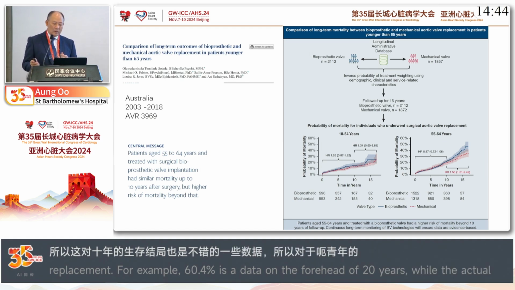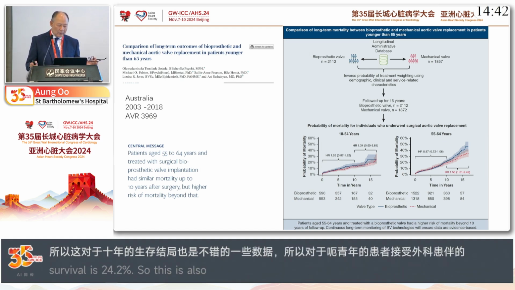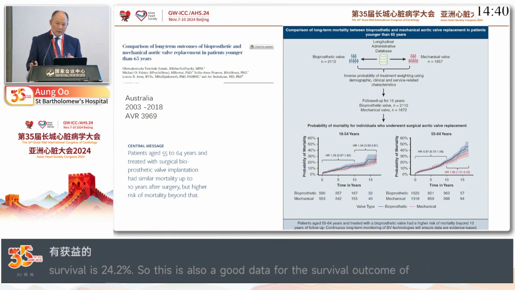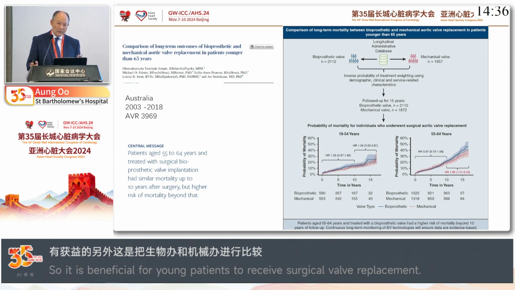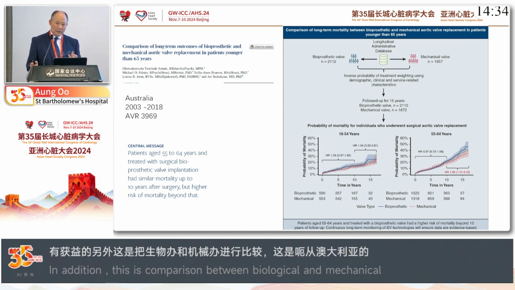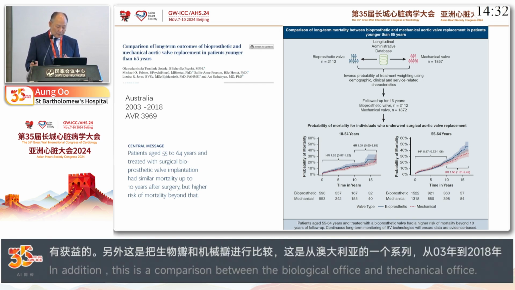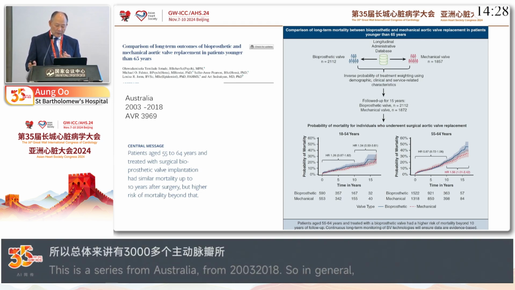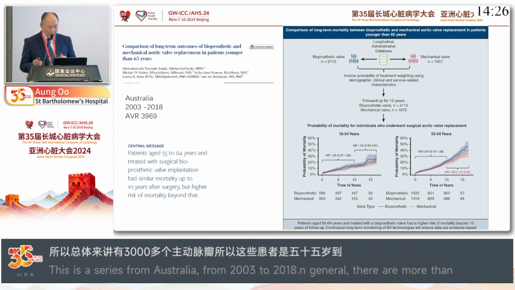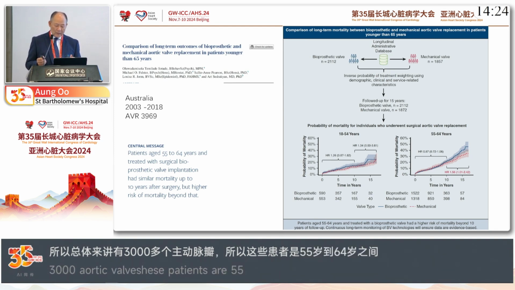Then comparing bioprosthetic valve and mechanical valve, this is an Australian series from 2003 to 2018, with 3,969 aortic valve patients between 55 and 64 years. You can see that up to 10 years, there was no major difference between the two groups.